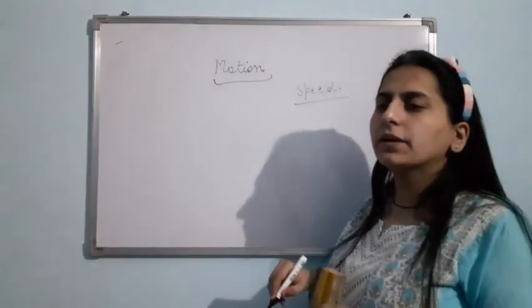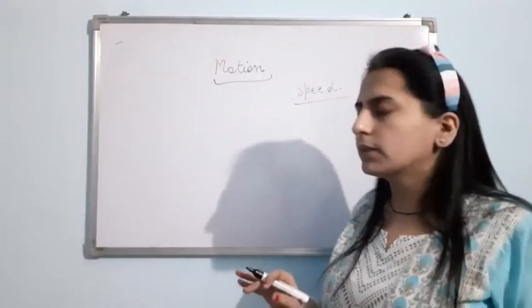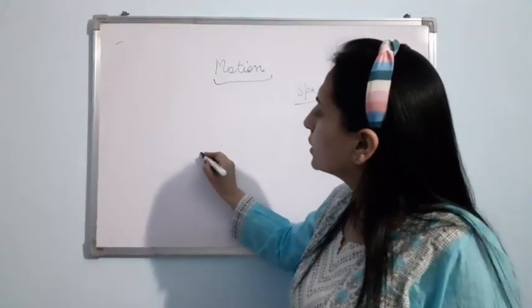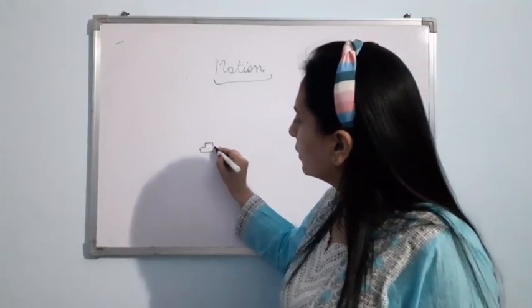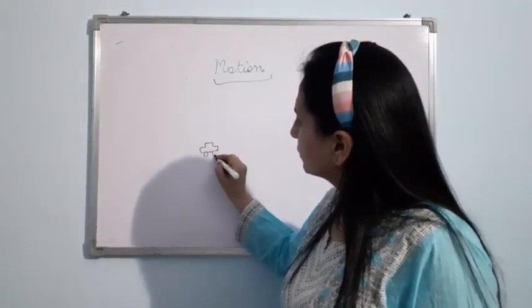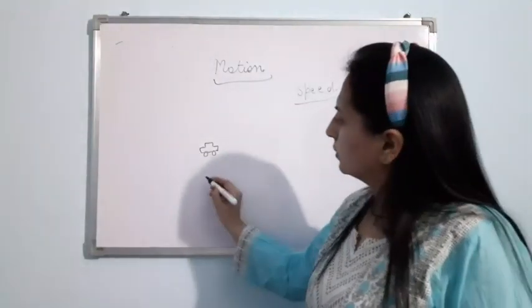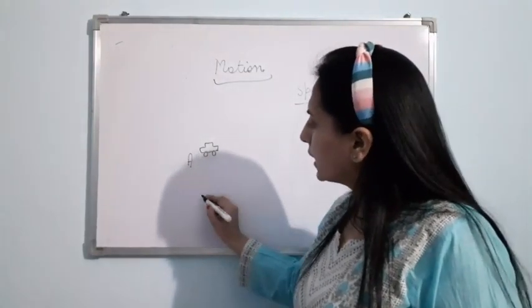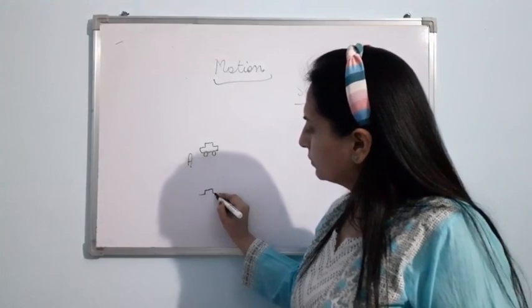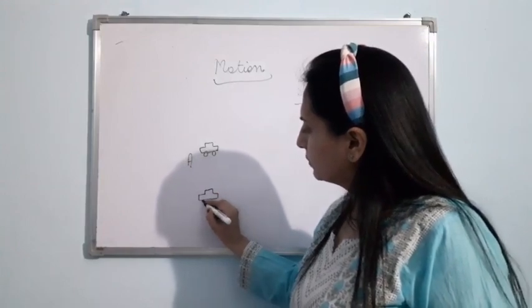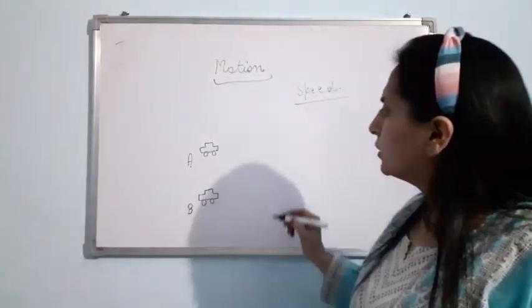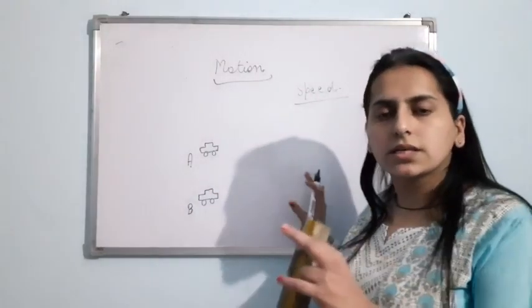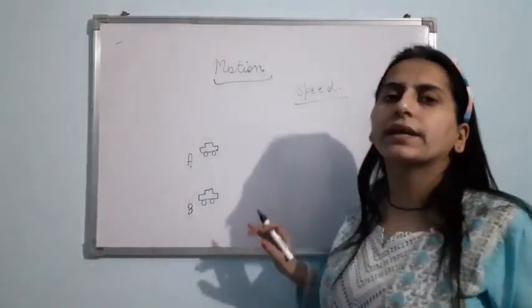Before that, let me give you an example. Let me ask you something. Suppose there is a vehicle. Suppose there is a car. This is car A and this is car B. Now they are moving on the same road, along a straight path.